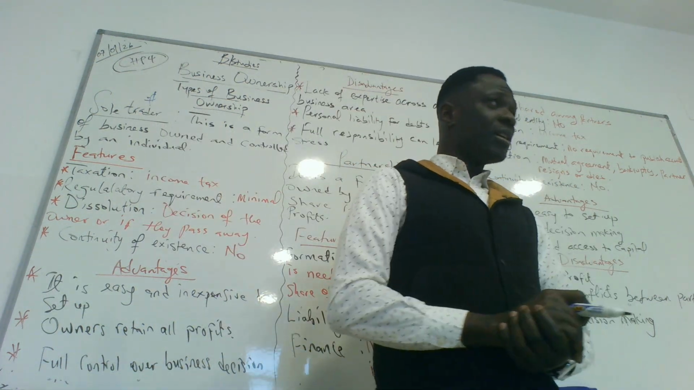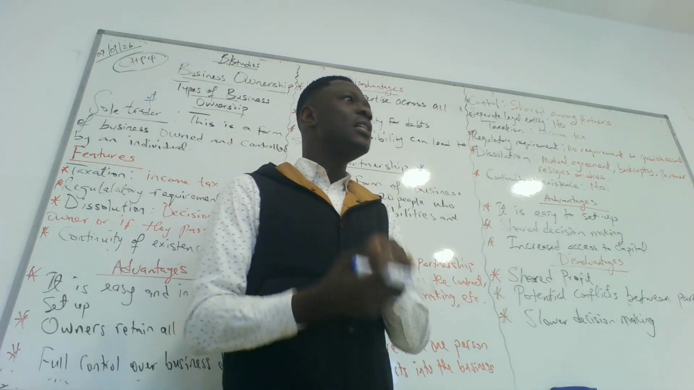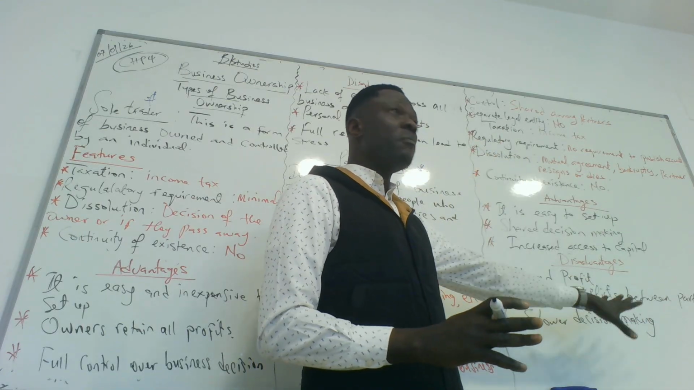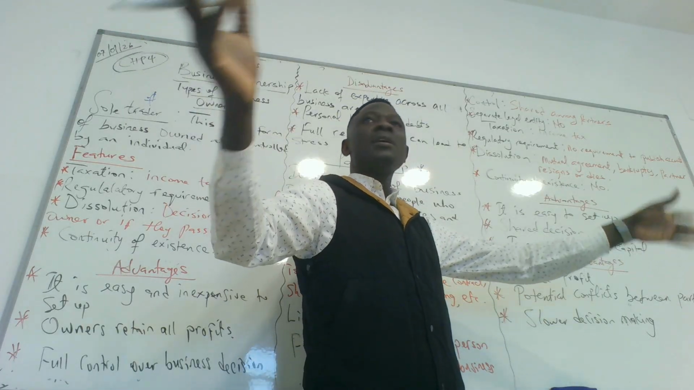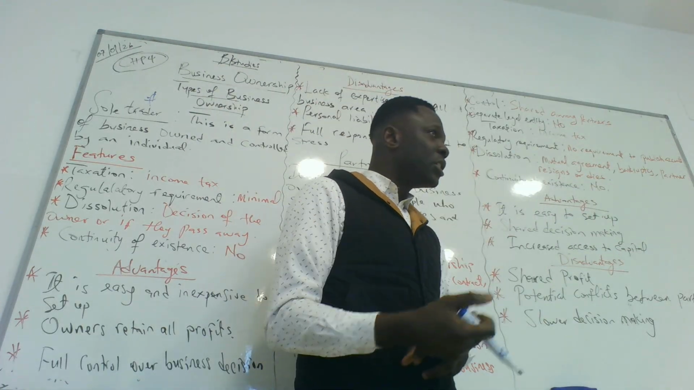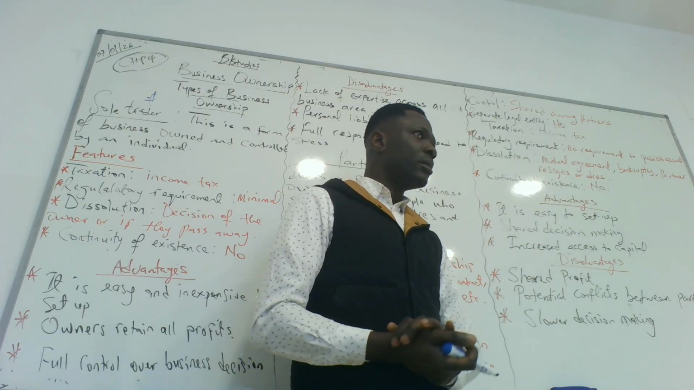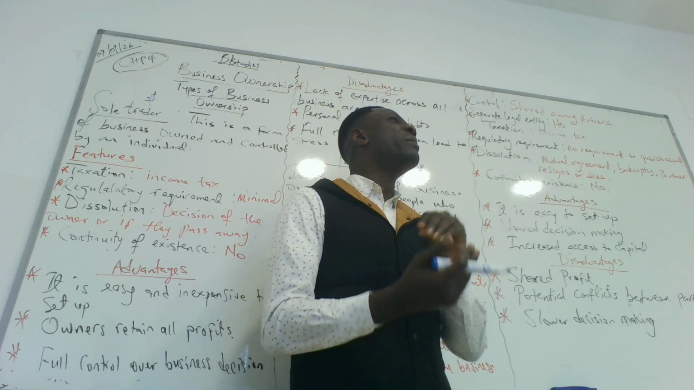Who is a sole trader? A sole trader is an individual who owns and controls his or her own business. So if I set up a business, probably in front of my house or within the premises of my house or wherever it is, I am in charge of it, I make decisions about it, I control everything regarding the business, I am a sole trader. So a sole trader is an individual who owns and controls a business.